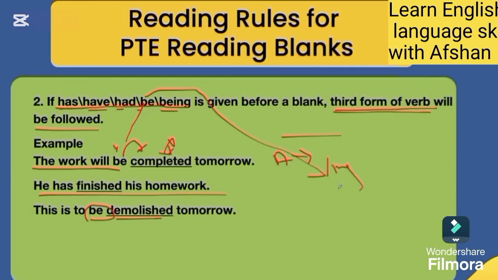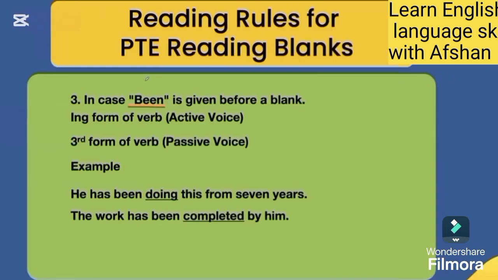If you get any blank after to, can, could, shall, should, will, would, may, might, must, and the verb is missing in the sentence, you will use the first form of verb. For example, he is there to help you. He can compete in the games. He will wait for more. Also passive voice sentences.